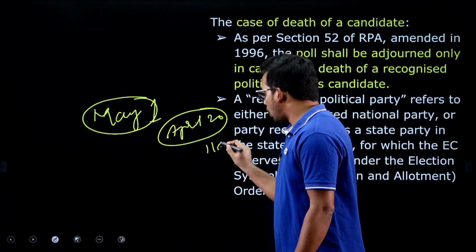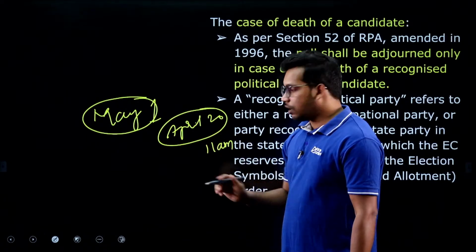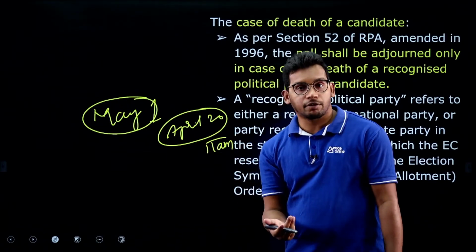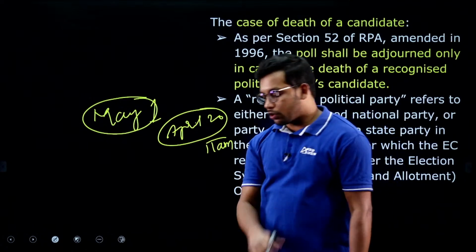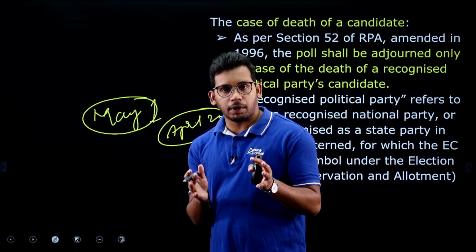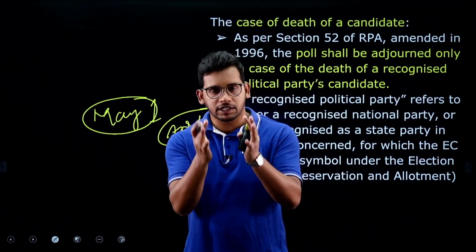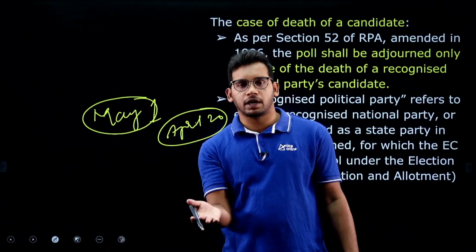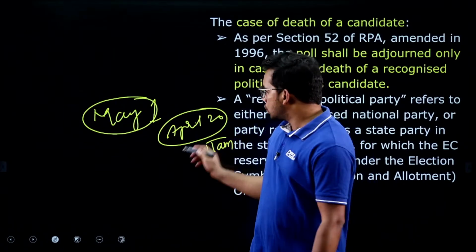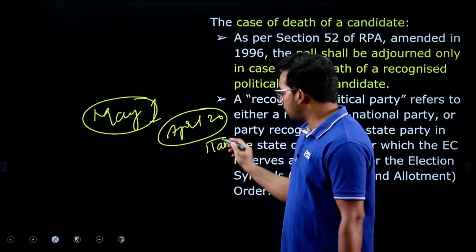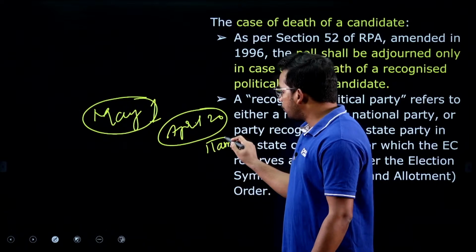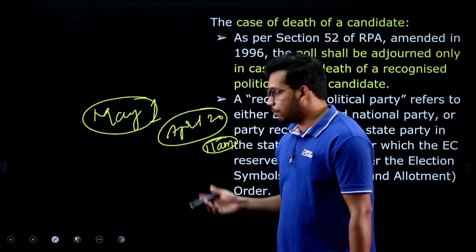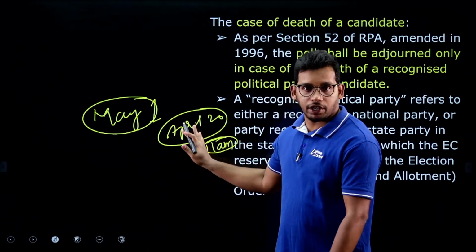After 11 am, anything happening to the members who have nominated from recognized parties. There are recognized parties to which the Election Commission has given fixed symbols for the elections. Those are called recognized parties: national recognized parties and state recognized parties. So if any recognized party member has died after 11 am of April 20, the nomination date.